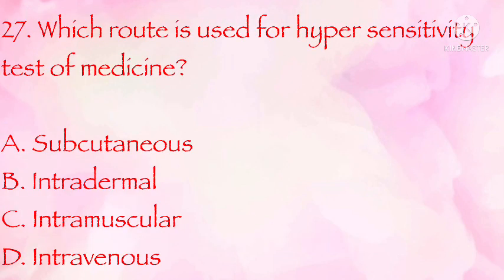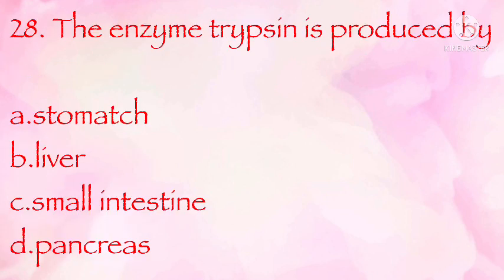Which route is used for hypersensitivity test of medicine? Subcutaneous, intradermal, intramuscular, intravenous. The correct answer is B, intradermal. The enzyme trypsin is produced by stomach, liver, small intestine, pancreas. The correct answer is D, pancreas.